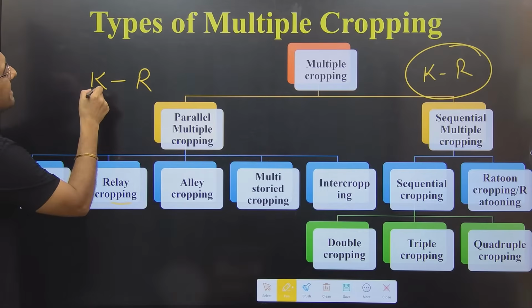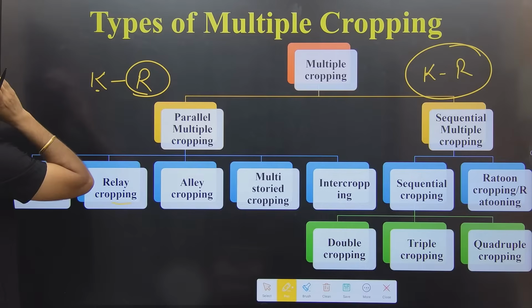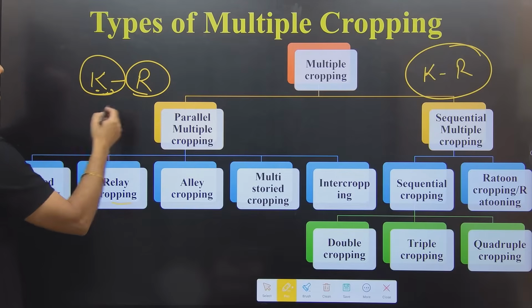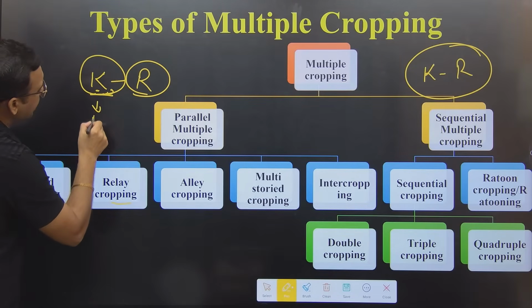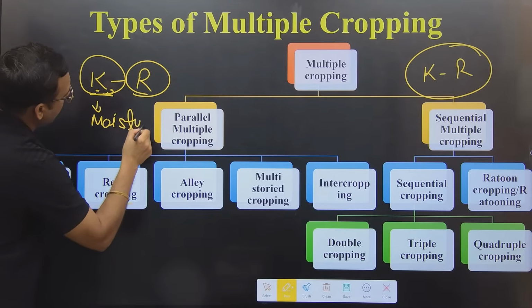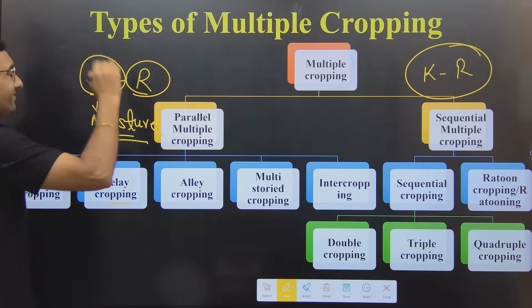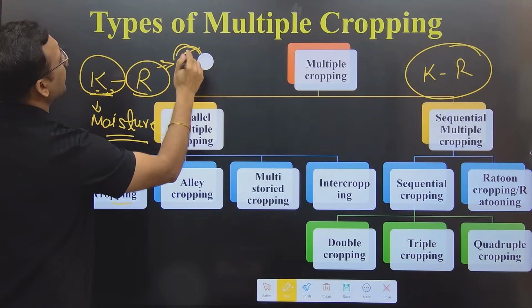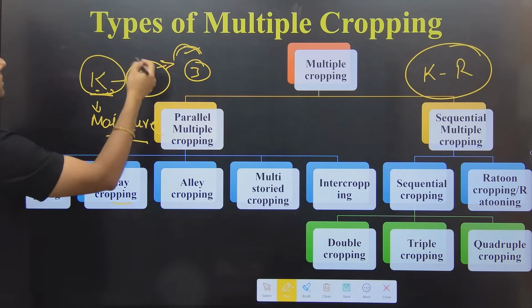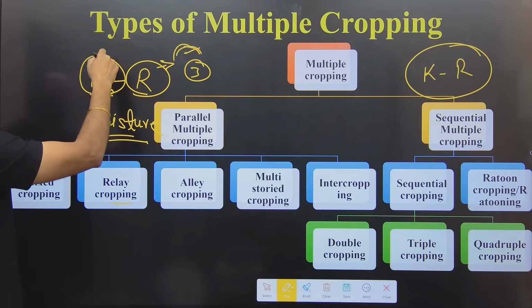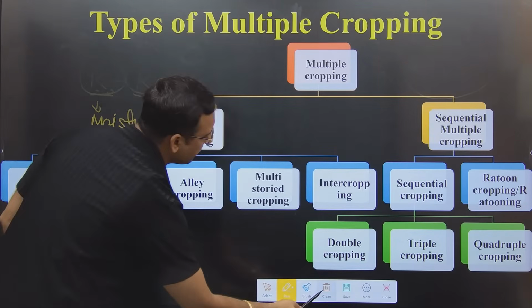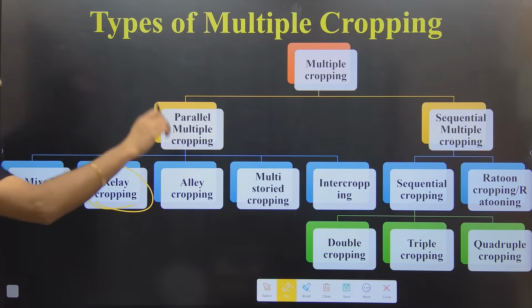If I sow the Rabi crop, the upcoming pulses crop, before the harvesting of the paddy, so paddy was about to mature, but paddy needs a lot of water, so paddy is about to mature, but still there is moisture in the soil. I want to use this moisture, as well as make sure that the Rabi crop will take 4 months, say 3 months, but I have only 2 months to complete. So 1 month before the harvesting of this crop, I will broadcast the seed of the next crop. So if the next crop sowing is done before the harvesting, it will be called relay cropping.